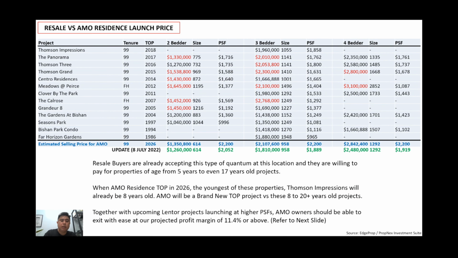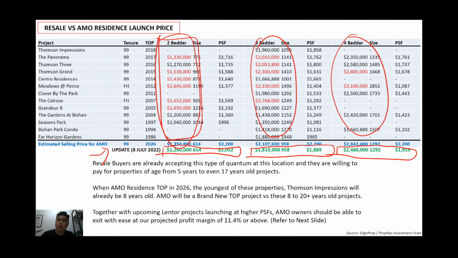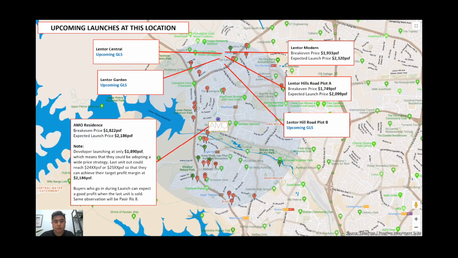Resale prices, so again it is a lot lower than what I've projected. If we are able to get this type of price point compared to all the resale transactions which were already done, these are again real transactions that were already transacted. So this will make it even easier for us to get out, because we know that resale buyers are already buying at this type of prices.